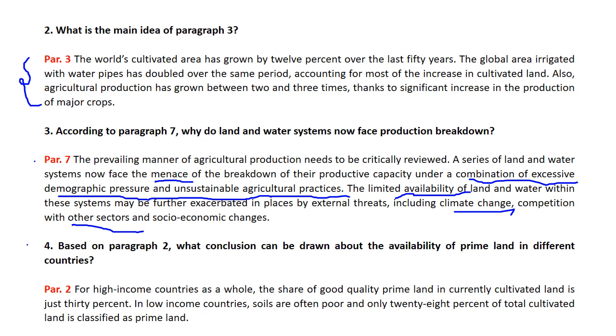Now, based on paragraph 2, what conclusion can be drawn about the availability of prime land in different countries? And we said that prime land is land that can be cultivated. You can plant in this land. How available is it? For high-income countries as a whole, the share of good quality prime land that is currently cultivated is just 30%. So that's not even a lot, even in rich countries. In low-income countries, soils are often poor and only 28% of total cultivated land is classified as prime. So not much difference there.